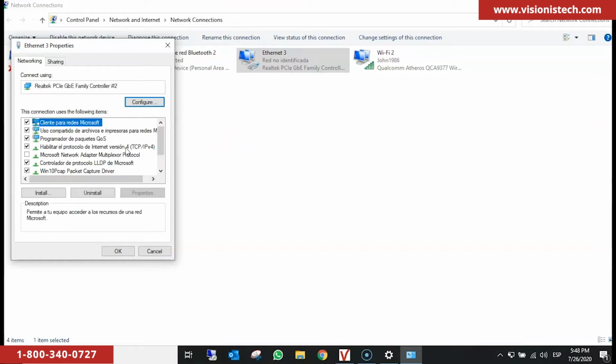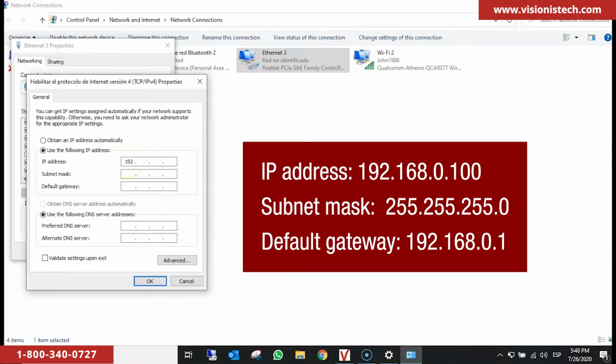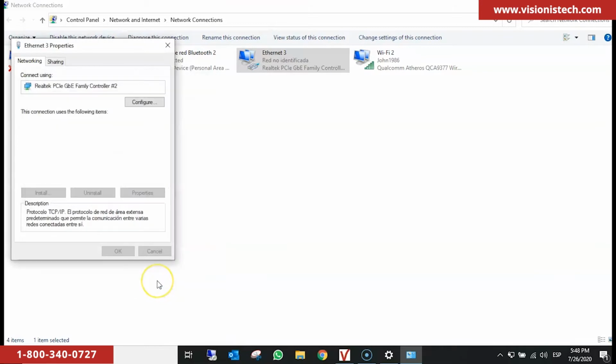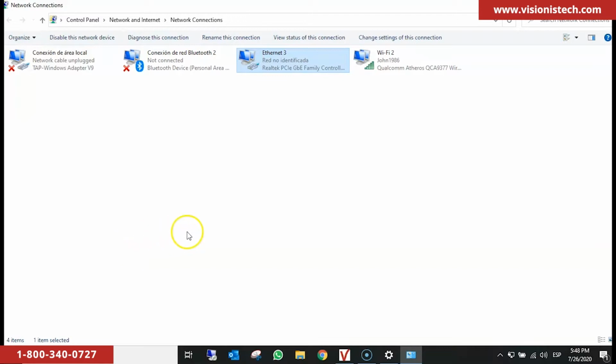We click on it, click on Properties, check using the following IP address. We type 192.168.0.100. Subnet mask, it's already 255.255.255.0. Default gateway is 192.168.0.1. We click on OK. We click on Close, and we go back to the VSAXESS.